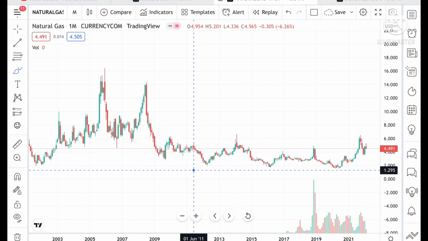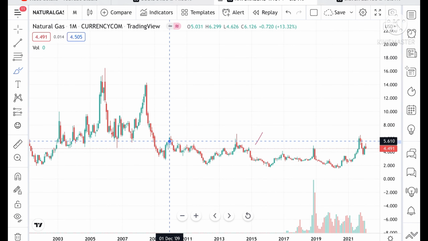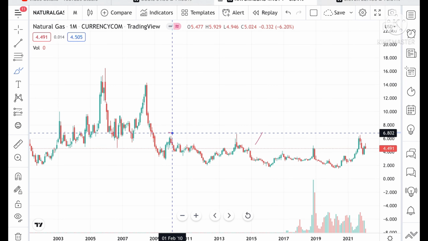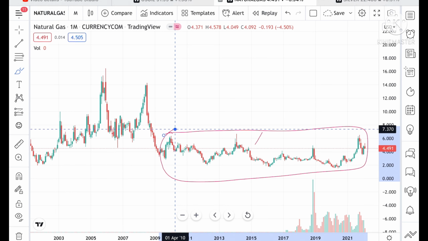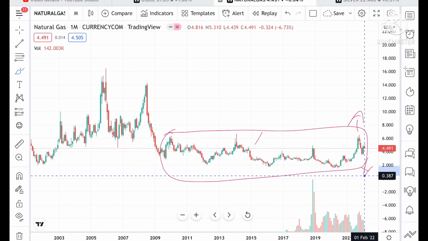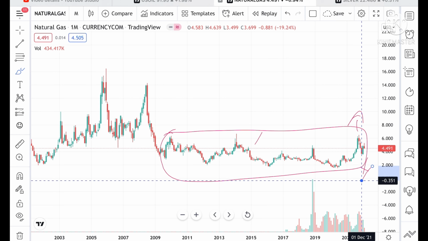If you look at the chart, the high since 09 is around 6.802, and it is in this particular zone. So what we can see is, if this zone breaks upside or downside, we can see further fall or rise in the price of natural gas.